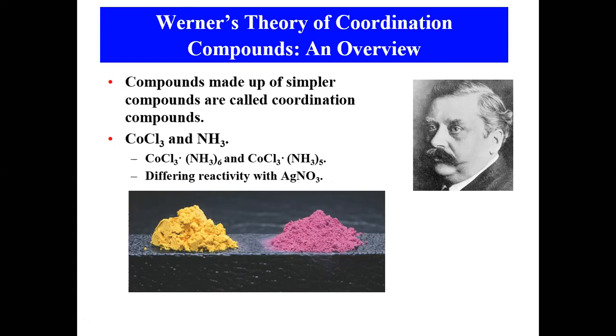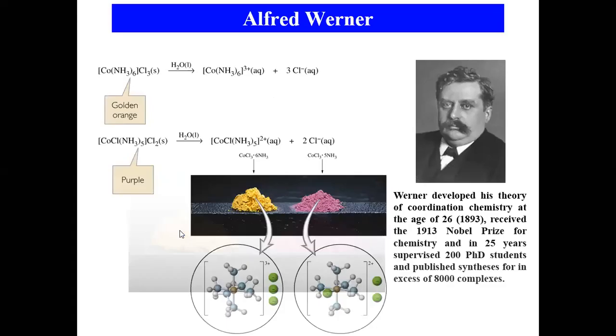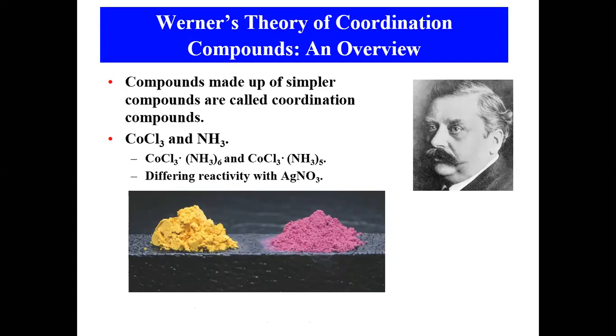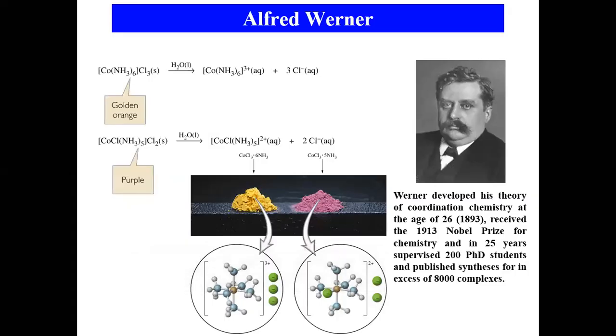So there is a difference of reactivity based on the number of ions present in it. That's why they give different colors also, but they are altogether different. So this is what he did.